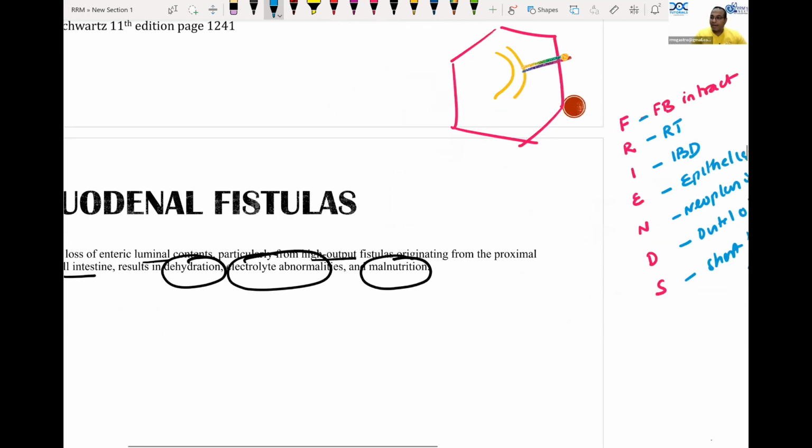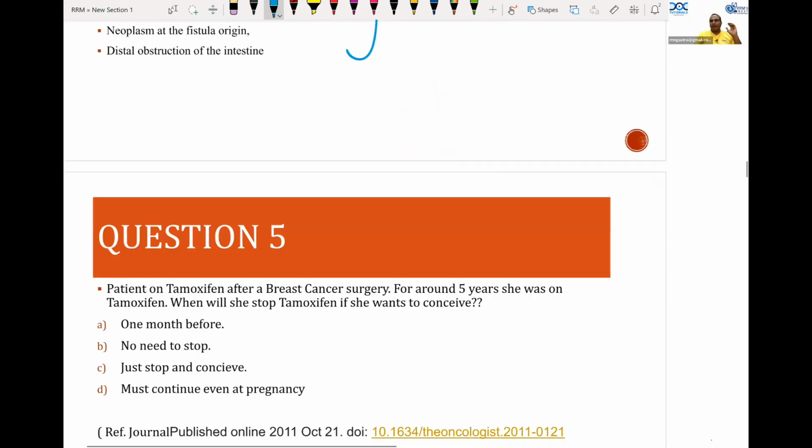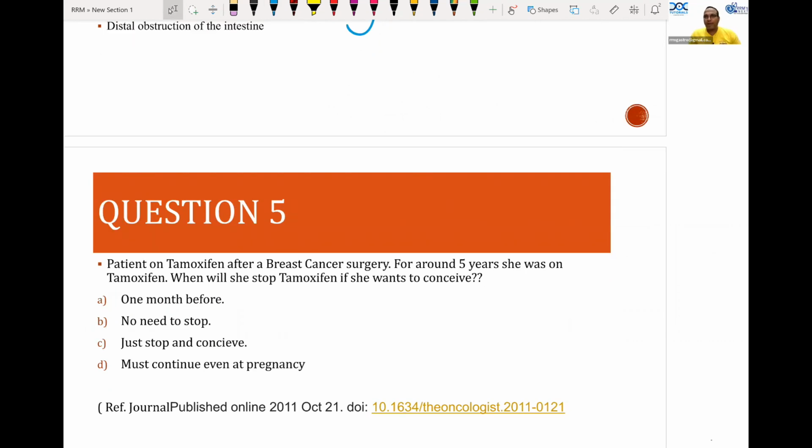So another question taken directly, I'm telling you, most of the questions in INI CET will be based on the practice and formalities followed in Institute AIIMS. That is why many of the students from AIIMS get the ranks, while it is very difficult for students from other places to get a rank in AIIMS. The AIIMS residents find it easy because just by seeing the question, they know what the protocol is.